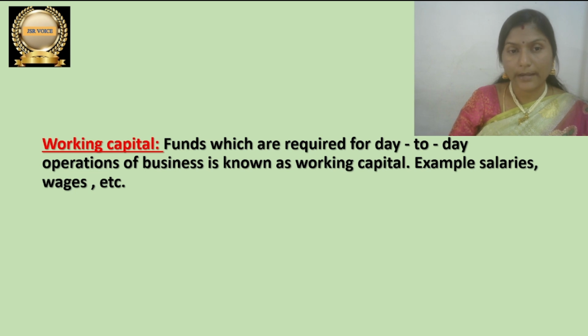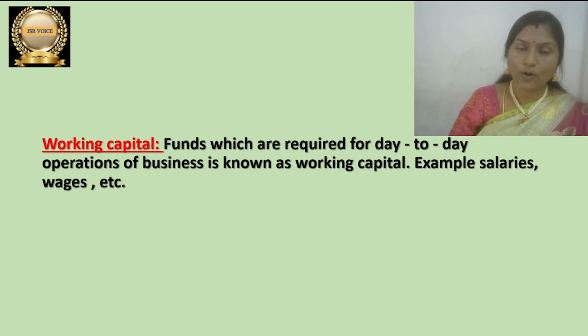Working capital means it is a capital or amount which is used for day-to-day operations of the business. So for daily operations, the businessman needs some amount of cash. That is compulsory for running the business. That is known as working capital. How is the businessman going to utilize that amount in the business?